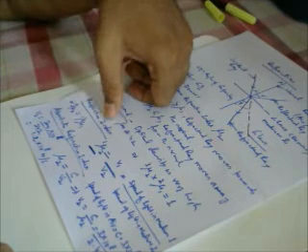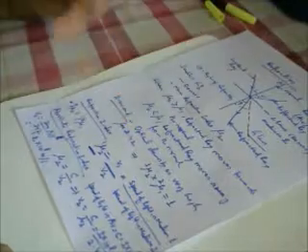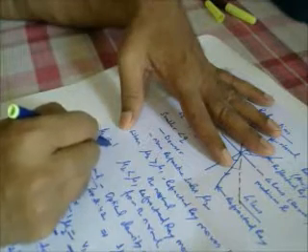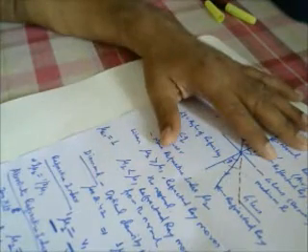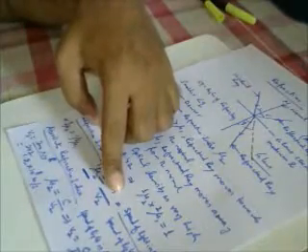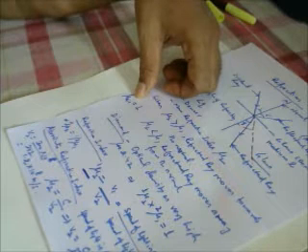And the highest refractive index, that of diamond, is 2.42, and the refractive index of air is generally taken as 1. We have already seen the speed of light in air, but the refractive index of air is taken as 1.